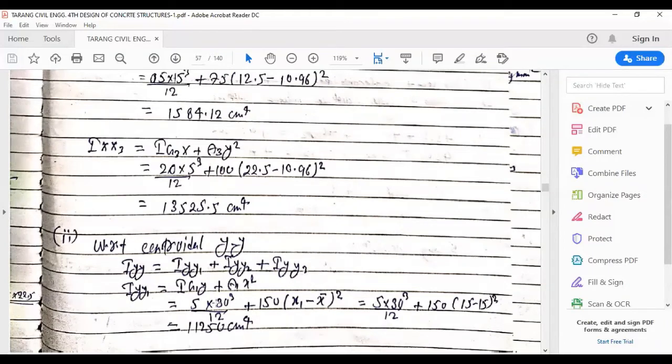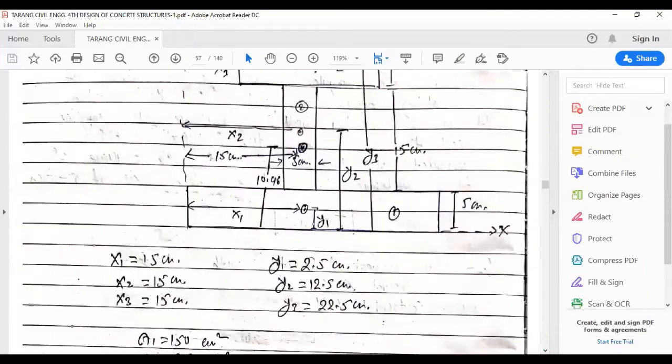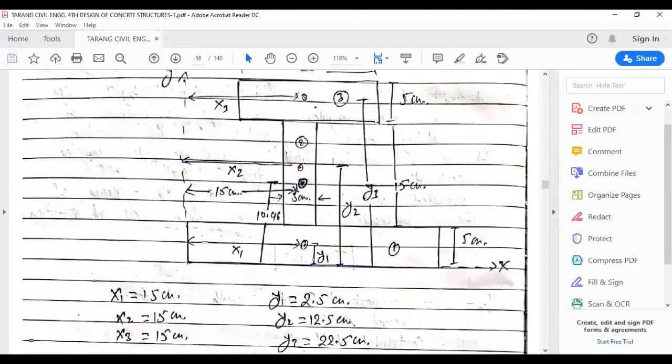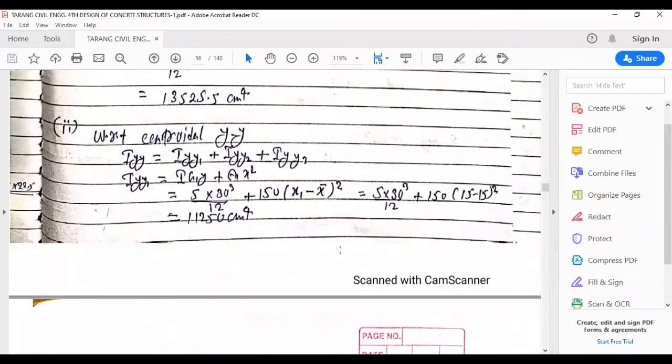We can simply find out the value of this expression, and this is done because when we are working with the centroidal y axis, the line of symmetry is along the centroidal y axis. So there is no radius of gyration in this case. It is contained within. But when we were doing it with respect to the y axis, then this was the radius of rotation, and till here was the distance. And the value of IY1 comes out to be 11250 centimeter to the power 4.